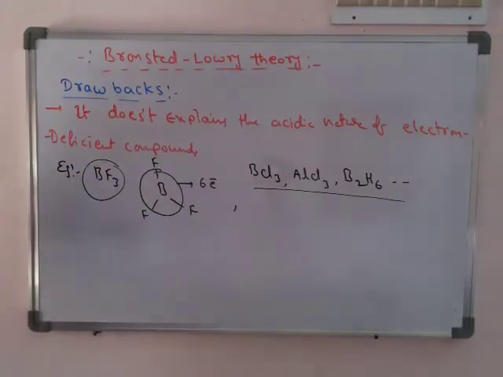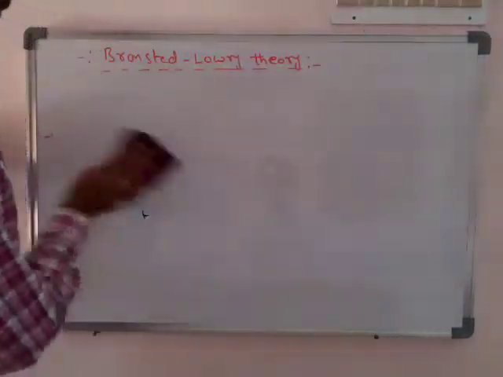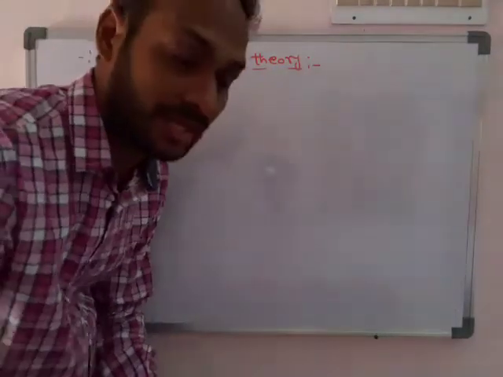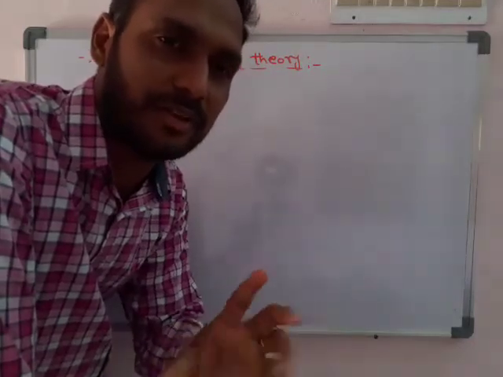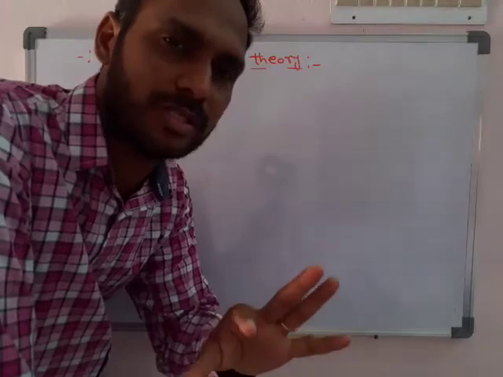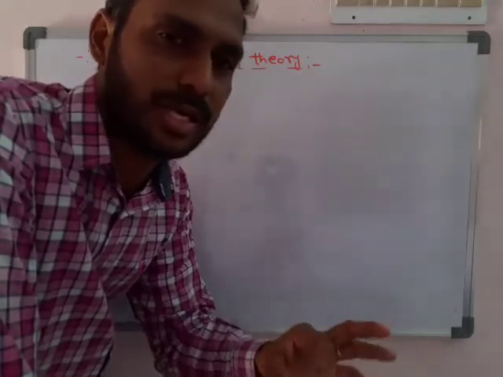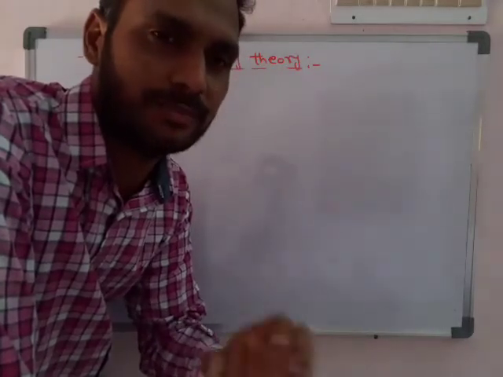So these are the main drawbacks of the Bronsted theory. Now I will explain the total Bronsted theory clearly. The first is the definition. The Bronsted-Lowry theory was independently proposed by Bronsted and Lowry separately. Actually, there was no combined work done.